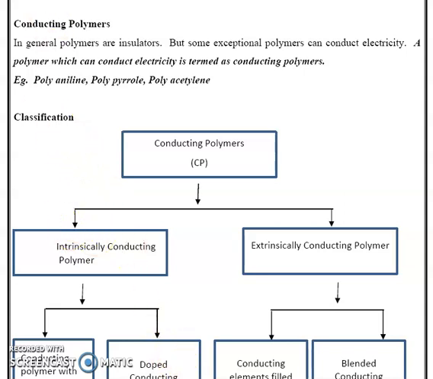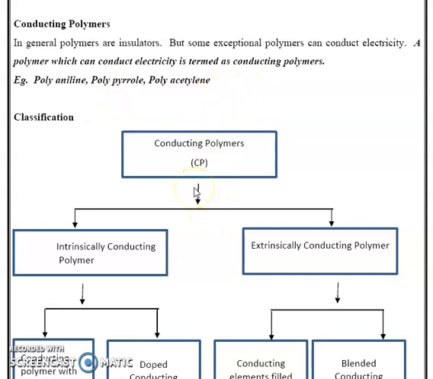Today we discuss conducting polymers. Generally polymers are insulators, but some exceptional polymers can conduct electricity. Those polymers are known as conducting polymers. A polymer which conducts electricity is known as a conducting polymer. Examples: polyaniline, polypyrrole, polyacetylene, etc.